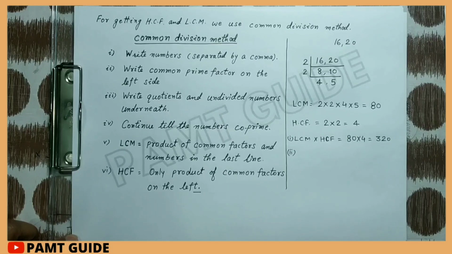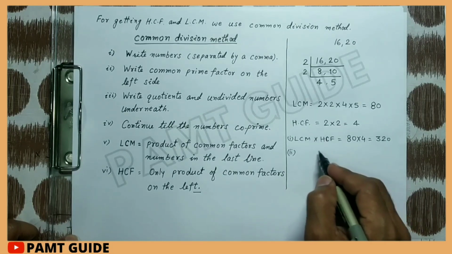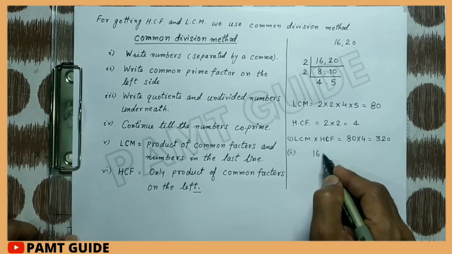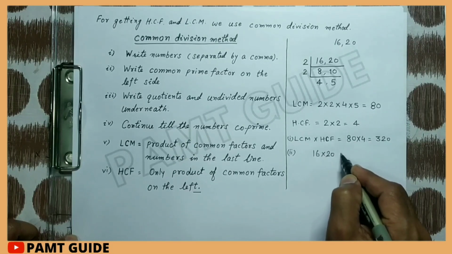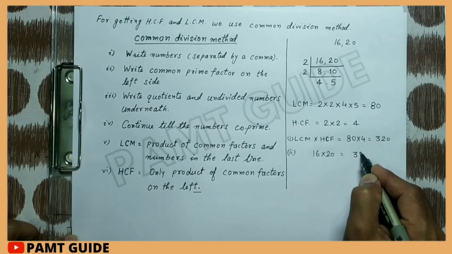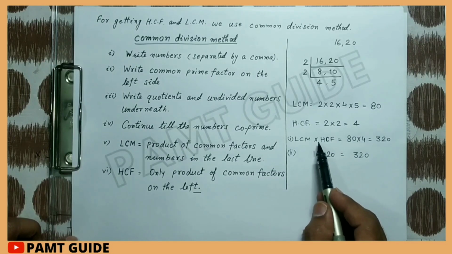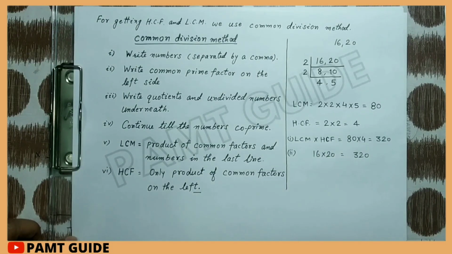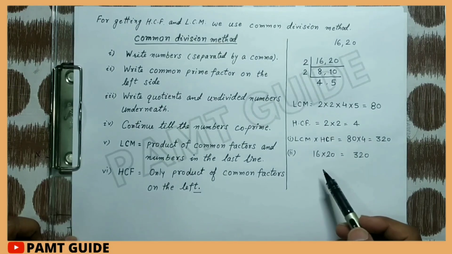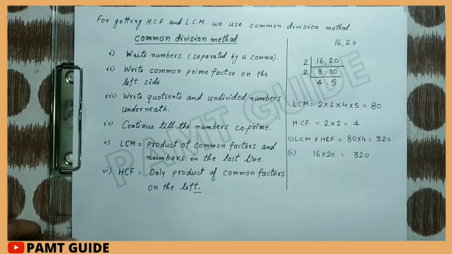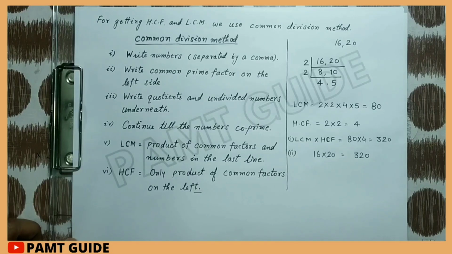Second, we find the product of the two numbers: 16 multiplied by 20, and that is also equal to 320. And this will always be true: the product of the LCM and HCF of two numbers is equal to the product of the two numbers, or vice versa. The product of two numbers is always equal to the product of their LCM and HCF.